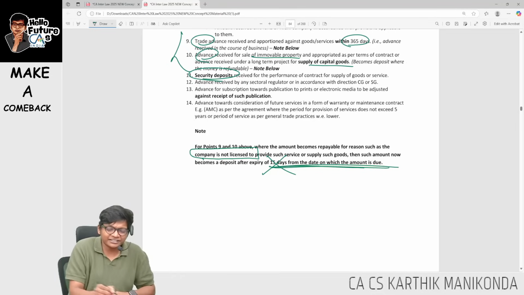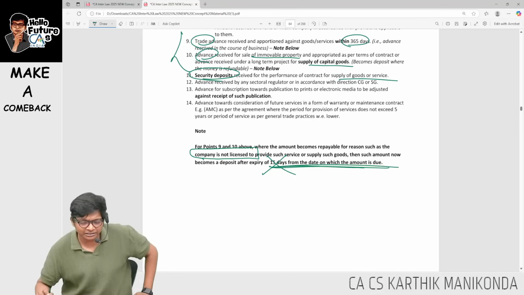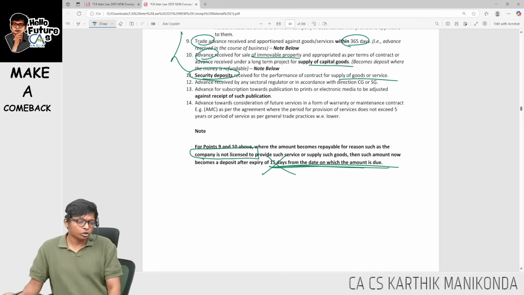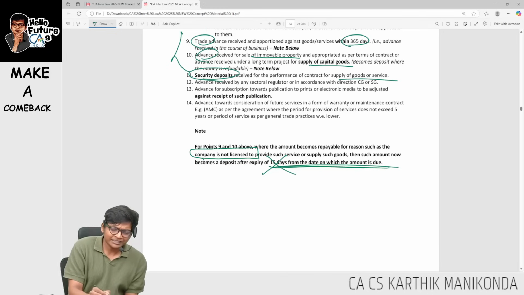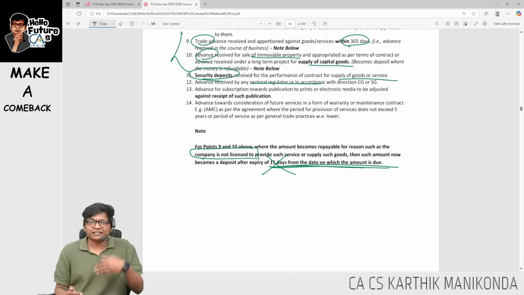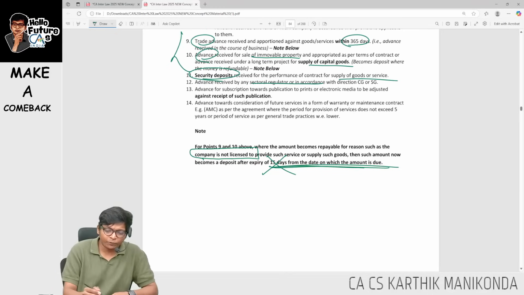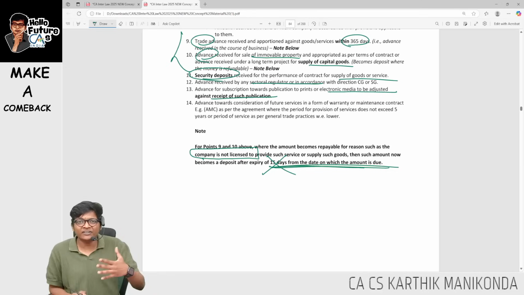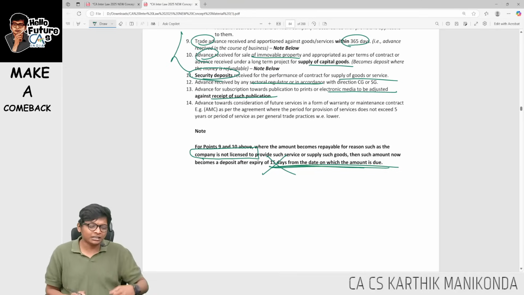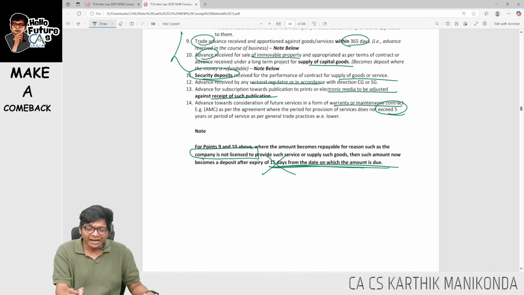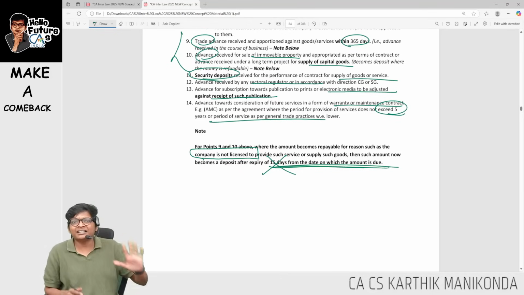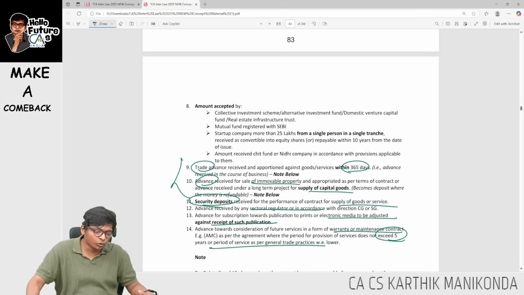Then any kind of security deposit for supply of goods and services, that is also not a deposit. Then sectoral regulator dues like advance tax, TDS, all these are not deposits. And lastly, electronic media subscriptions for Mint or Netflix, all these kinds of things are not deposits. Sir, I am paying AMC for warranty or maintenance. You can pay, it is not a deposit, but a maximum of 5 years or under general trade practice, whichever is lower.